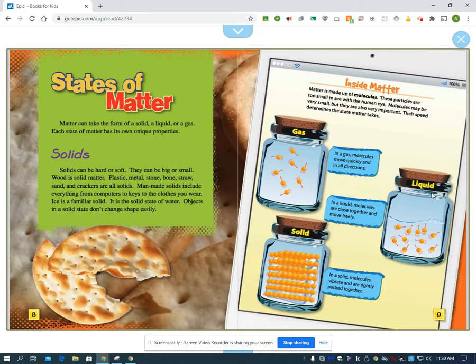Man-made solids include everything from computers to keys to the clothes you wear. Ice is a familiar solid. It is the solid state of water. Objects in a solid state don't change shape easily.